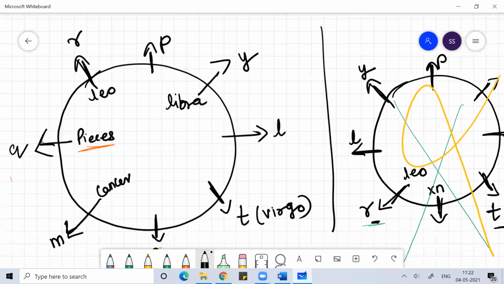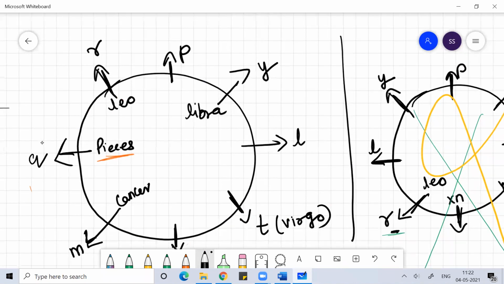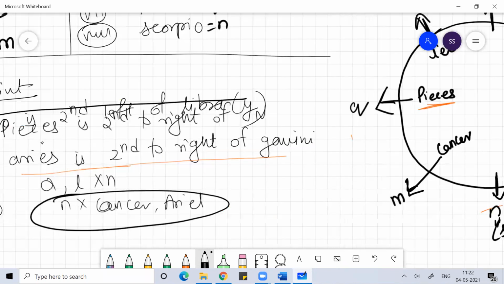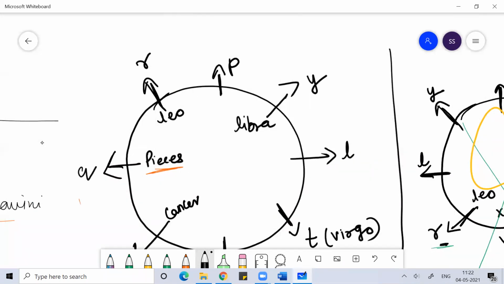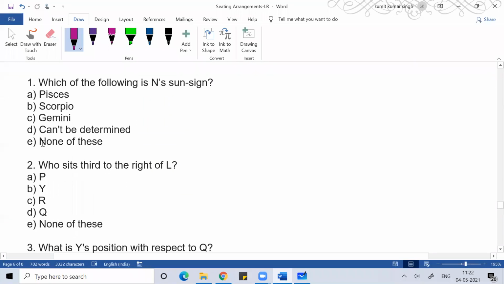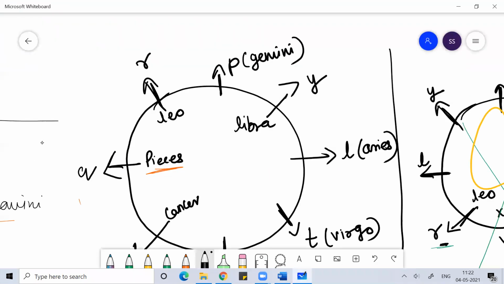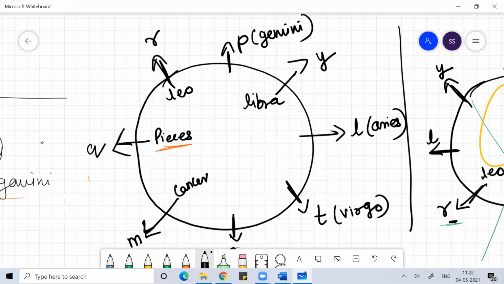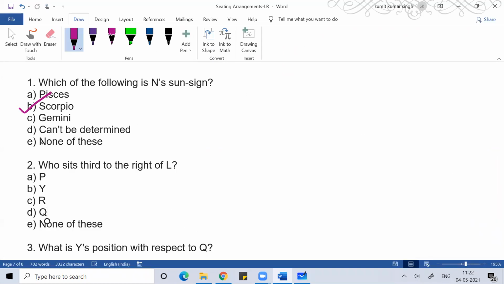Now, Aries is second to the right of Gemini, so L is Aries and P is Gemini. I hope you understood this. Based on this, we'll solve which of the following is N's sun sign. N's sun sign is Scorpio.